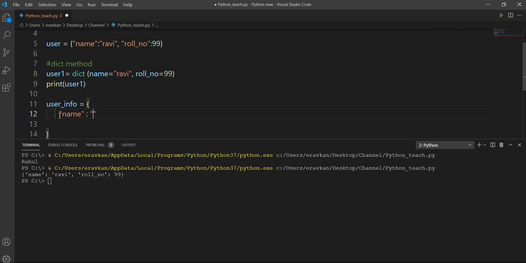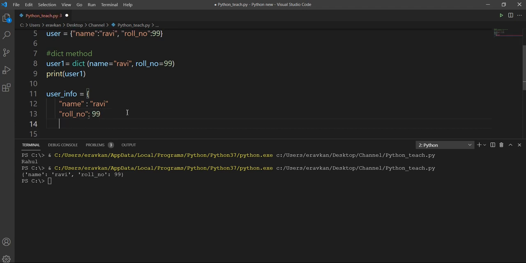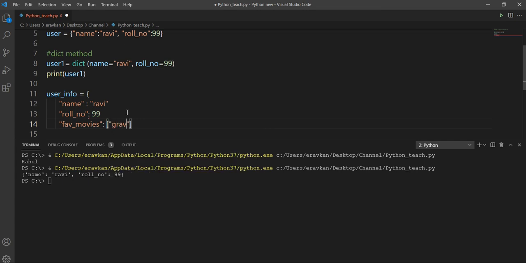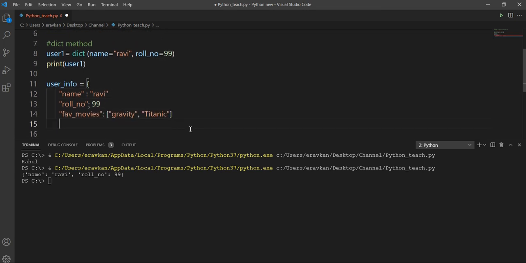You can define the dictionary in such a way also, like username Ravi, roll number 99, and then suppose I take one more key, favorite_movies, and here I can enter the list data type also. So here I can enclose, suppose I take Gravity as one of the picture names. So in this way I can define the dictionary as well. So there are three ways of defining a dictionary.